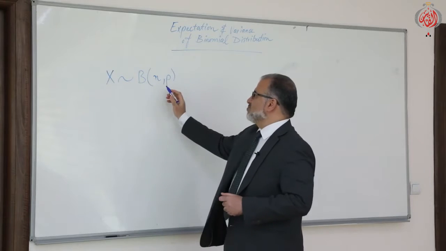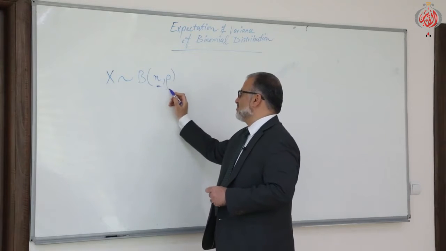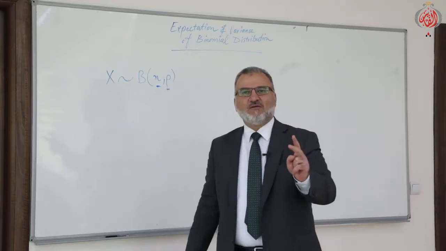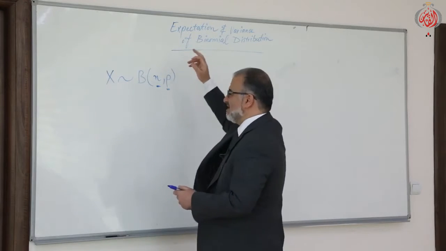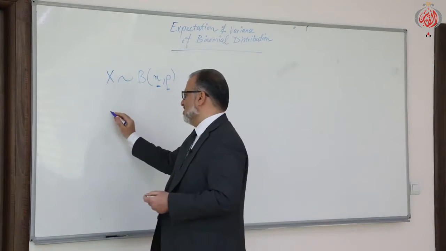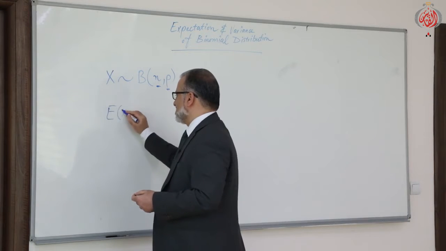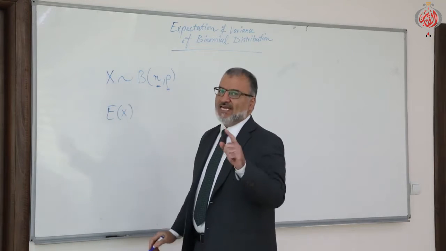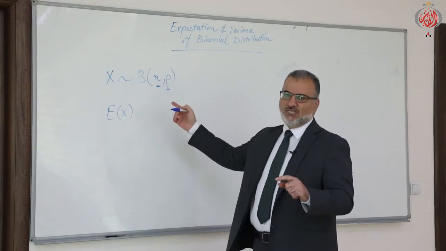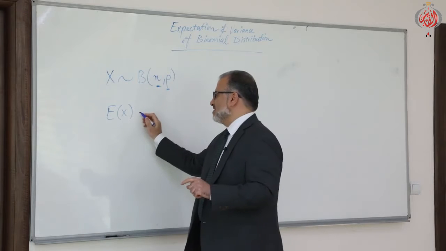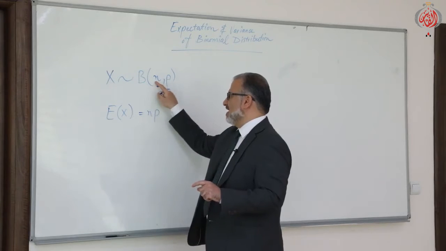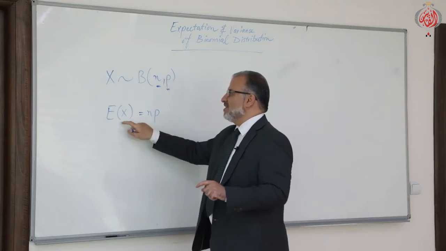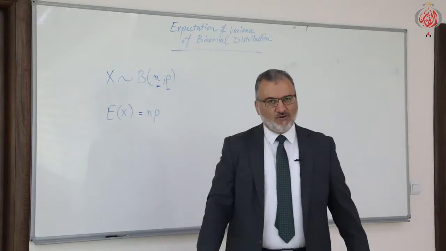As a matter of fact, once you know these two parameters, n and p, easily you can find the expectation. Do you still remember expectation? Expectation of x, which is the mean of the binomial distribution. What will be the expectation? Easily it will be np. You just multiply n times p, you will get the mean of that binomial distribution.